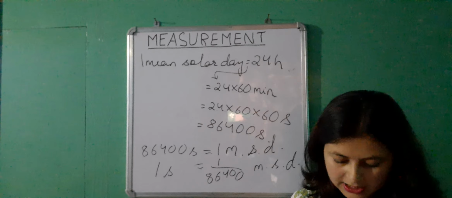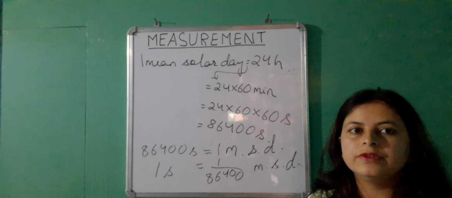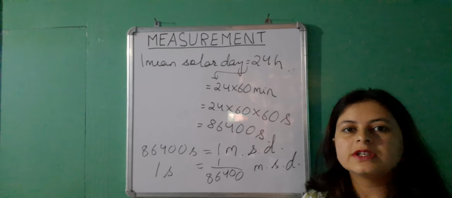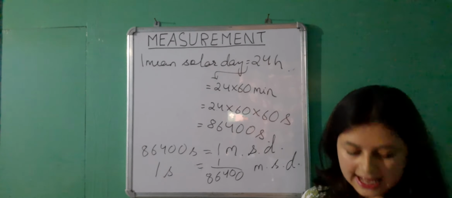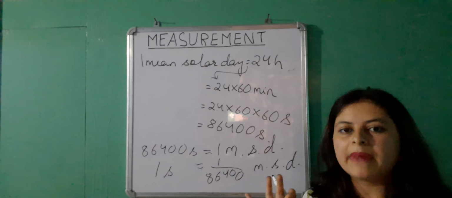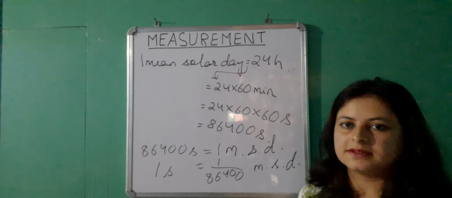Now if you want to measure time which is shorter than a second, then you have to go for smaller units of time, and the smaller units of time are millisecond, microsecond, shake and nanosecond.